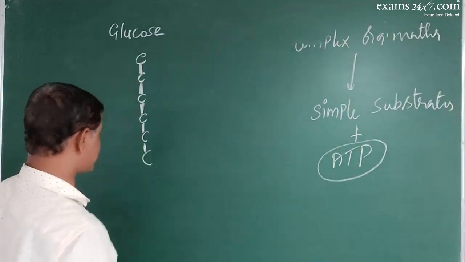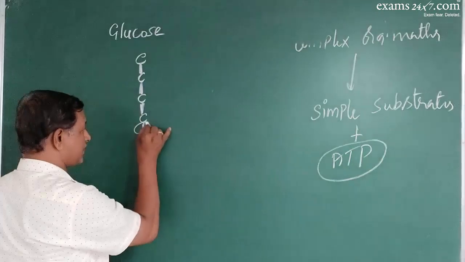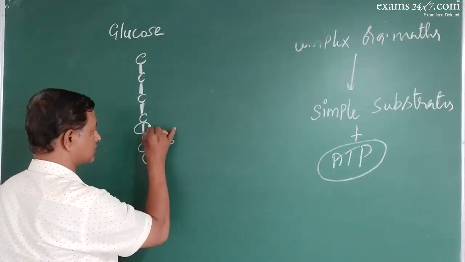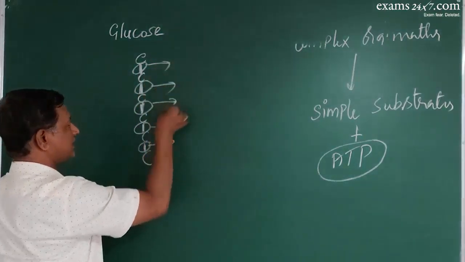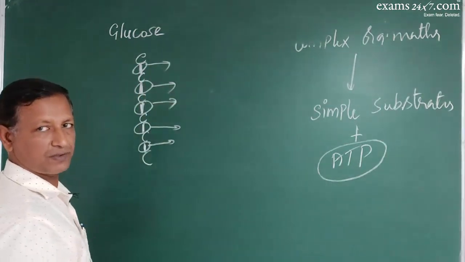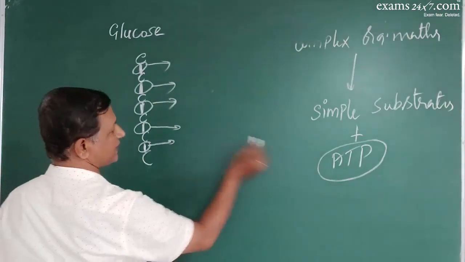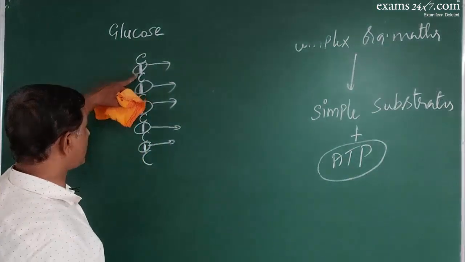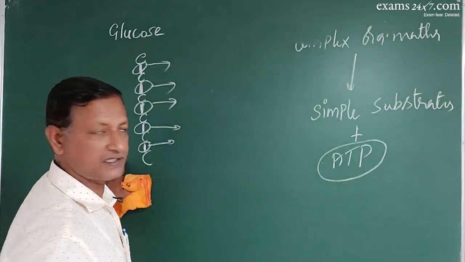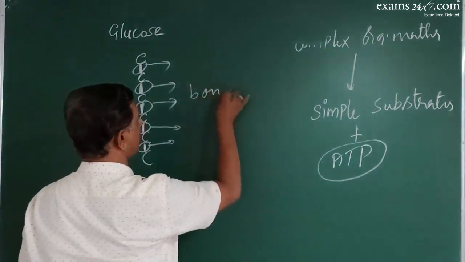As it is oxidized, the energy stored in these bonds will be released in the form of ATP. And that energy which was stored in the bonds of these complex matters is called bond energy.